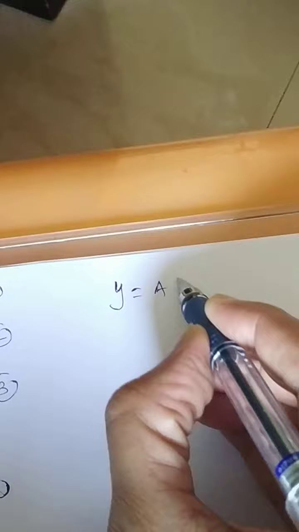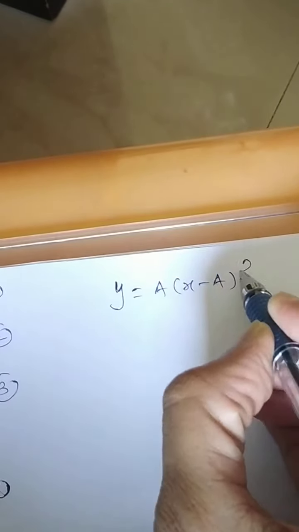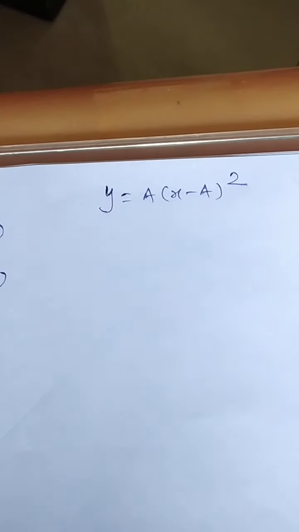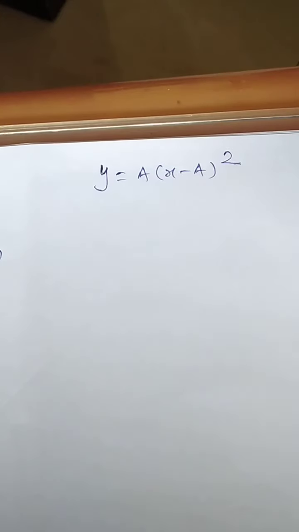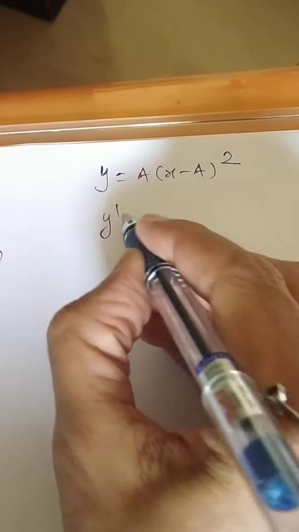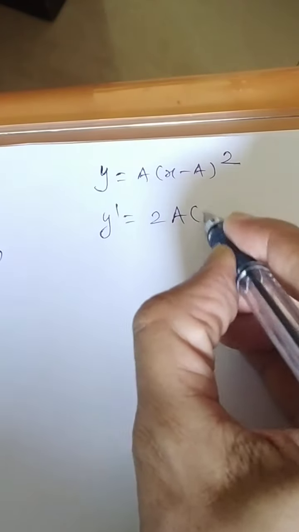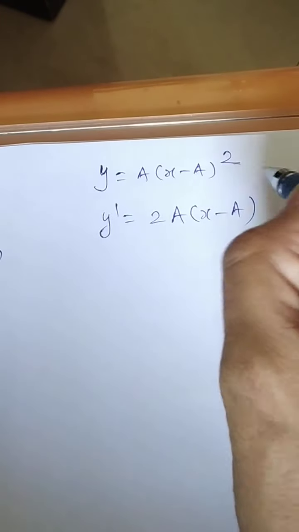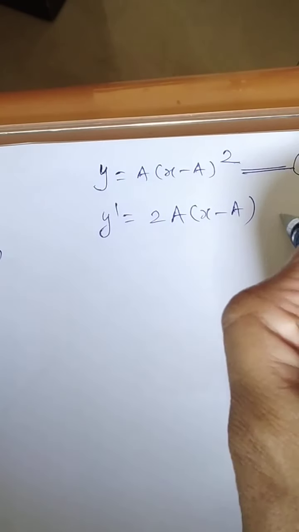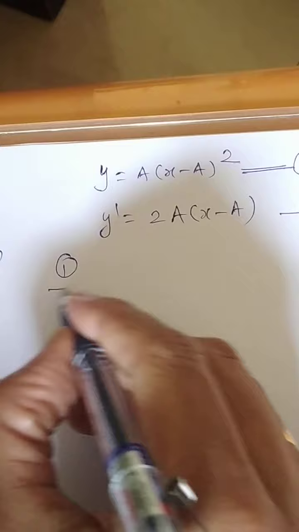y will be equal to a times x minus a the whole square. You want to solve this, get a differential equation. How many constants are there? 1. So it will be y dash. y dash will be equal to 2a times x minus a. This was the question, I call it 1. This is 2. Tell me what is 1 by 2 over here.